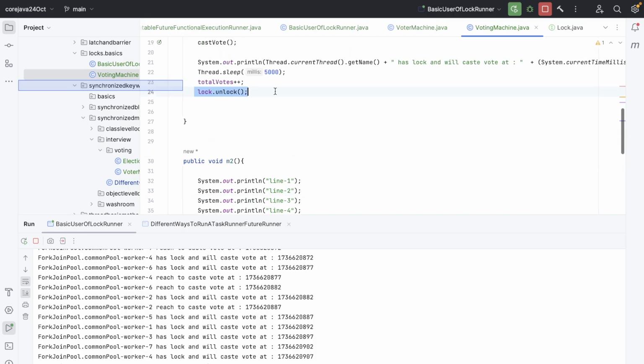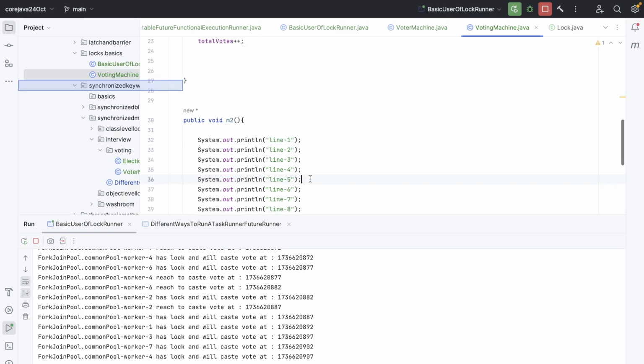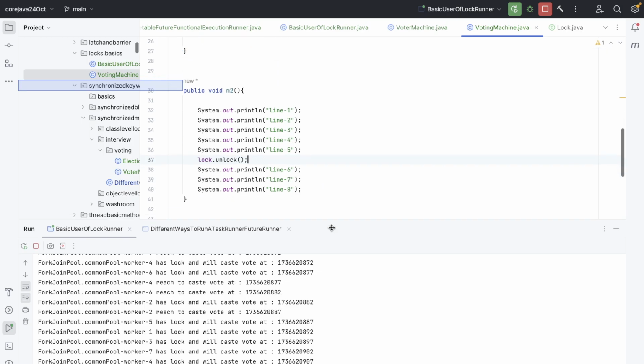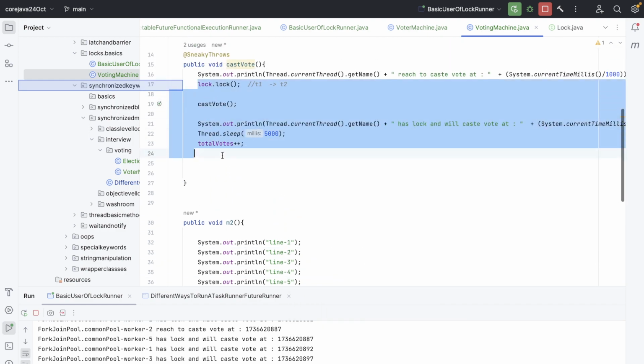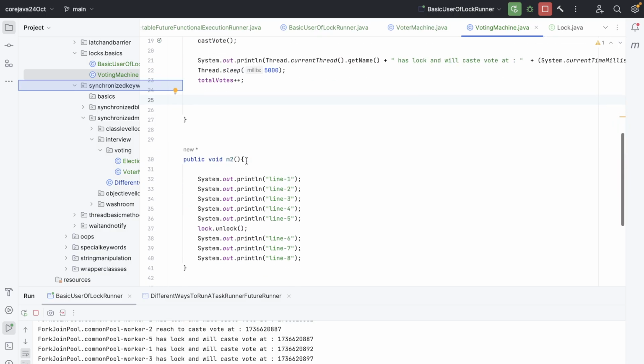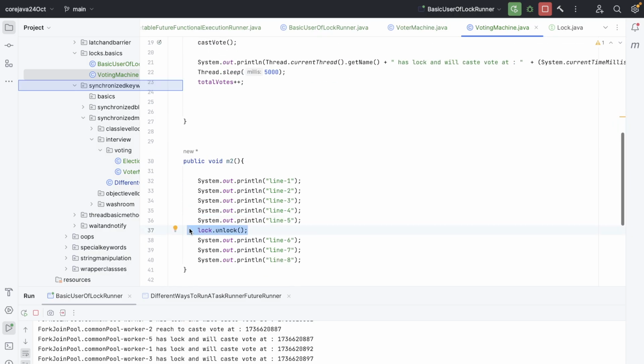I can unlock this in another method. With the synchronized keyword you have to use it inside the same method, with the synchronized block. But with the lock, I can unlock in another method as well.